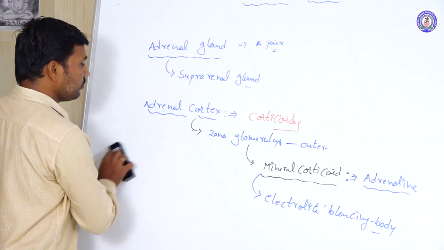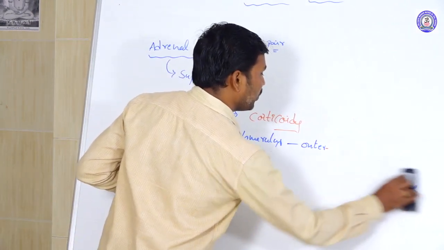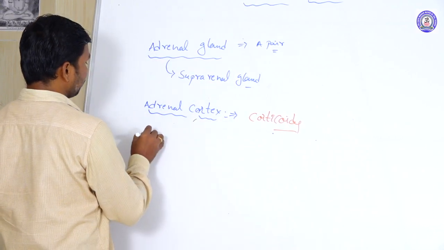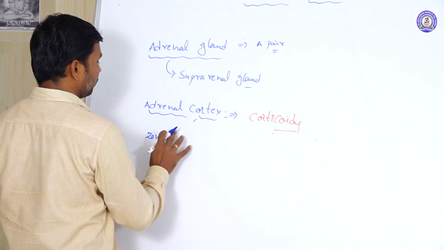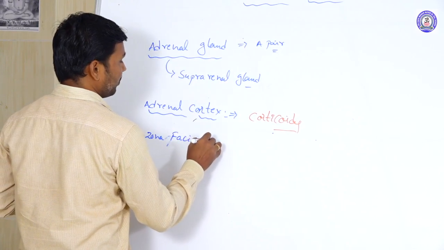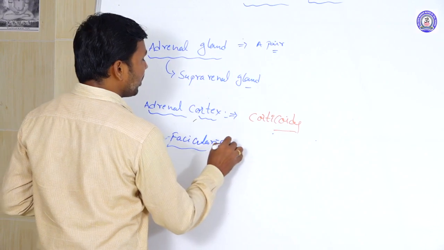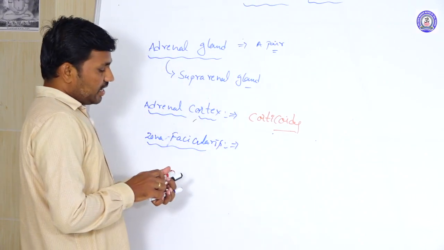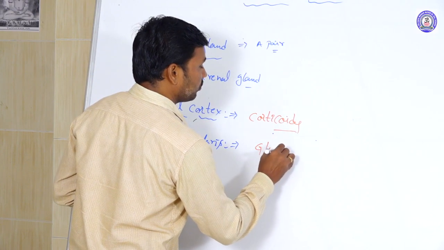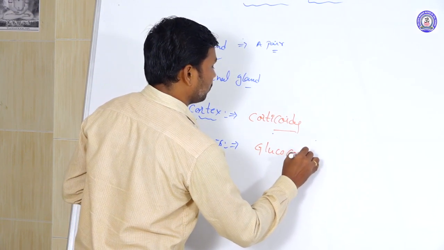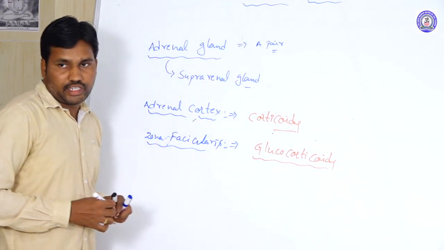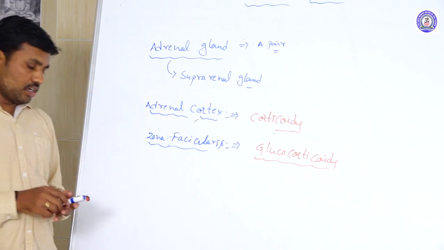Another zone of the adrenal cortex is the zona fascicularis. Here it produces the glucocorticoids. It secretes the glucocorticoids.